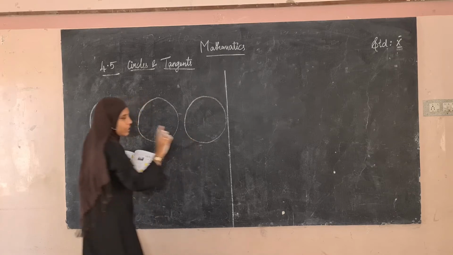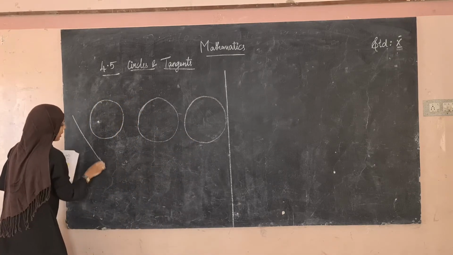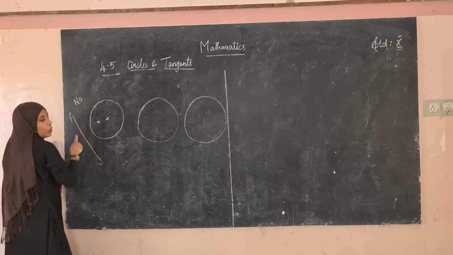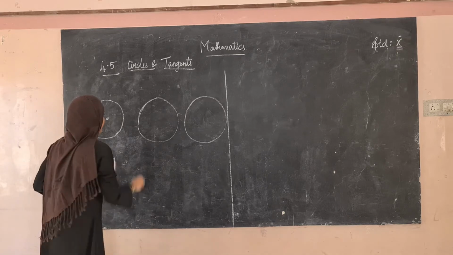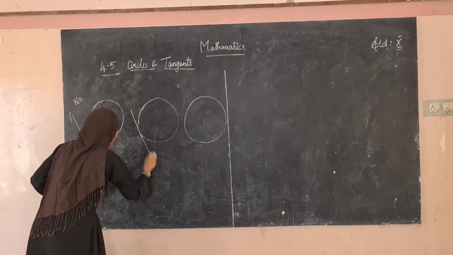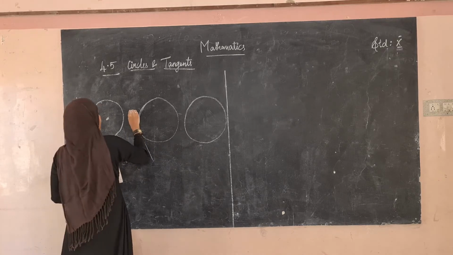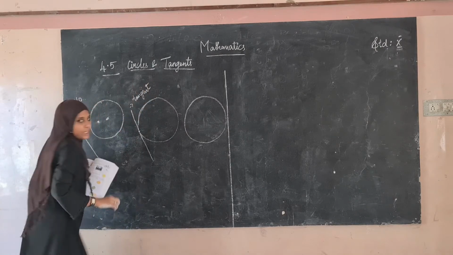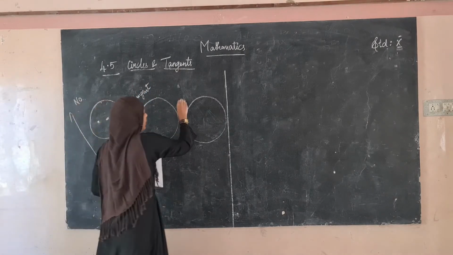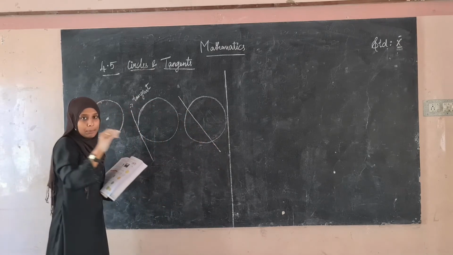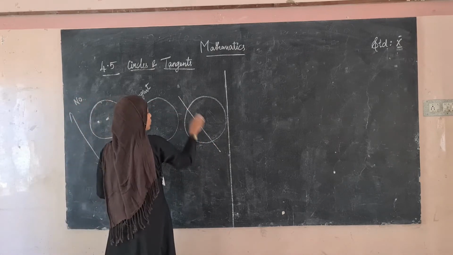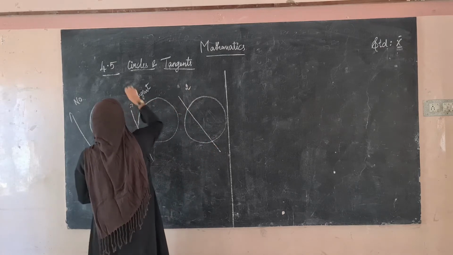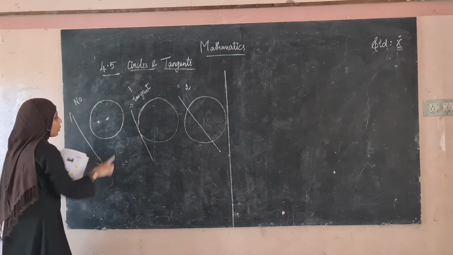Between a line and a circle there will be three cases. If this is the line and if this is the center, there is no point of contact. Okay, and if the line touches the circle at only one point, if this is the point, then this line is called as the tangent. Okay, and again if the line passes through the circle, there will be 2 points of contact. Here the point of contact will be only one. Okay, one point of contact.